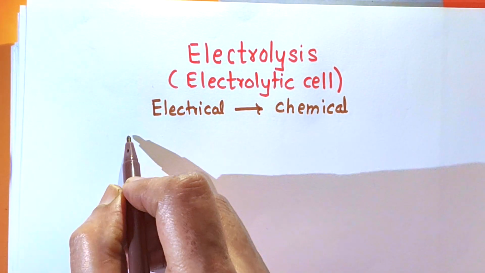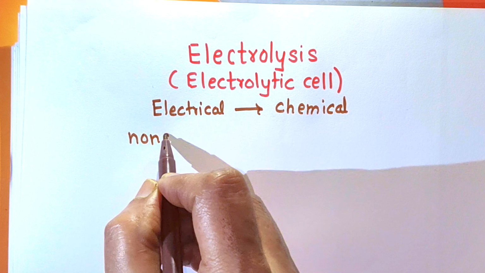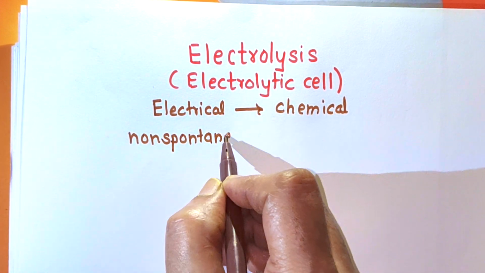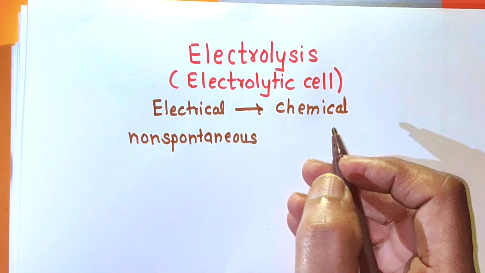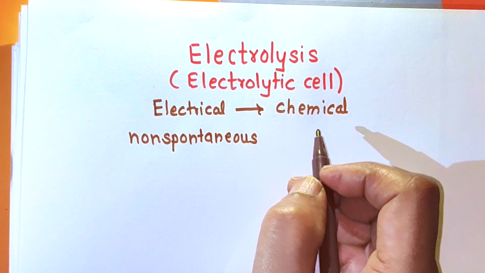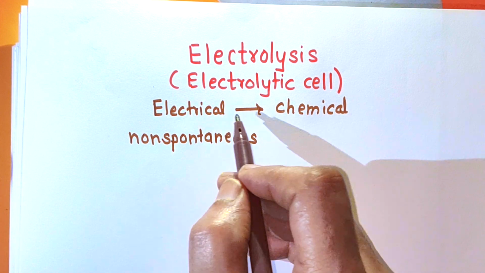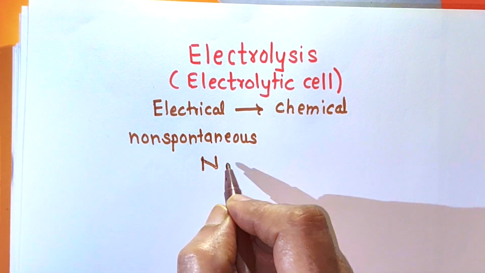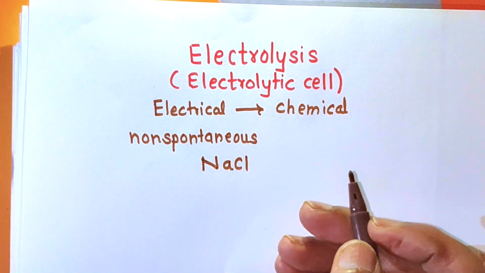For this, a non-spontaneous chemical reaction, the reaction which cannot take place on its own, cannot take place naturally, can be carried out by using electrical energy. The example is NaCl, which I have explained to you. It is an ionic compound.